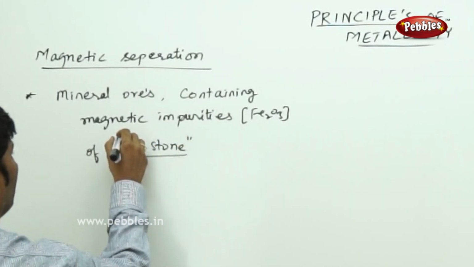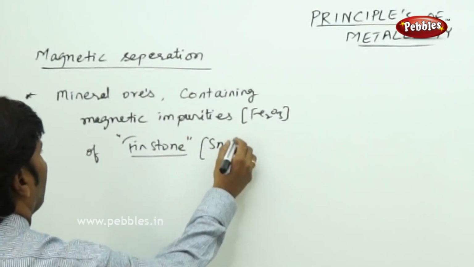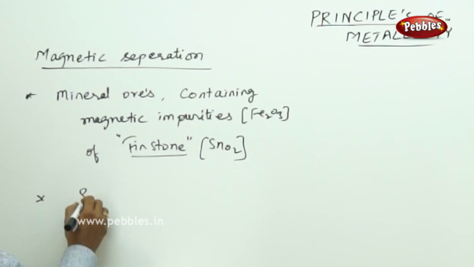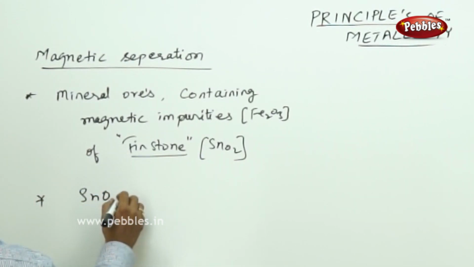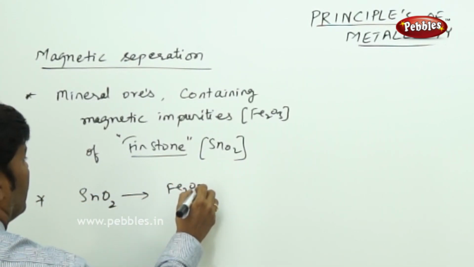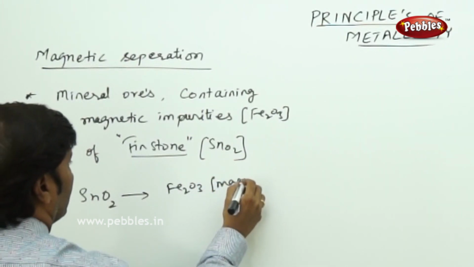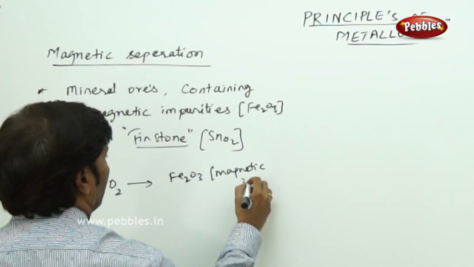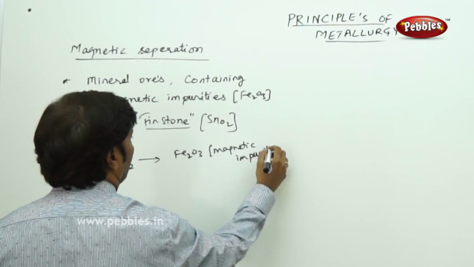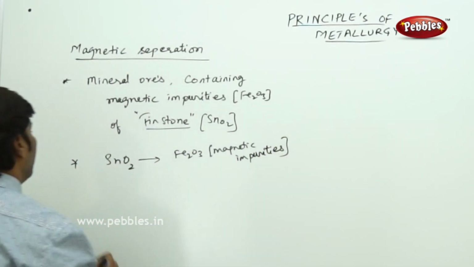Tin stone is a mineral ore which is actually called SnO2. Frankly speaking, this SnO2 contains Fe2O3 as magnetic impurities. We call these magnetic impurities.